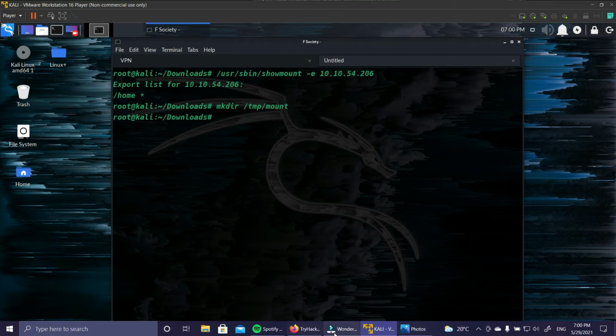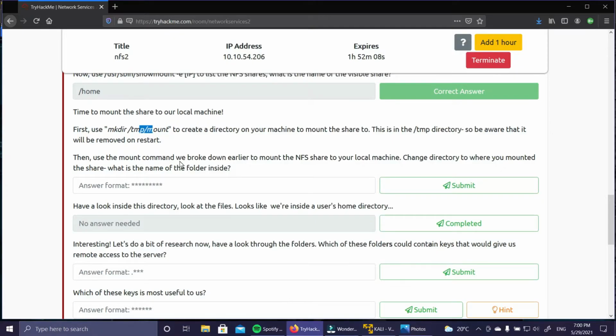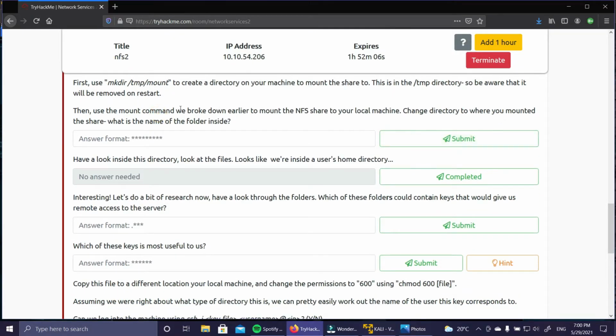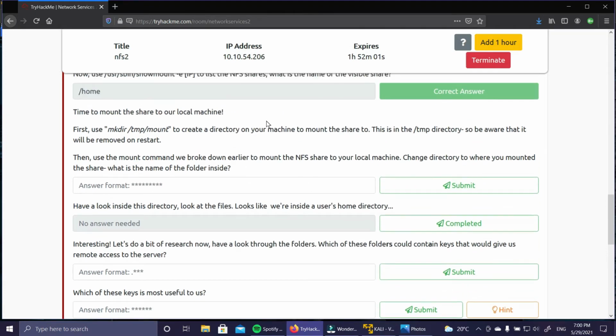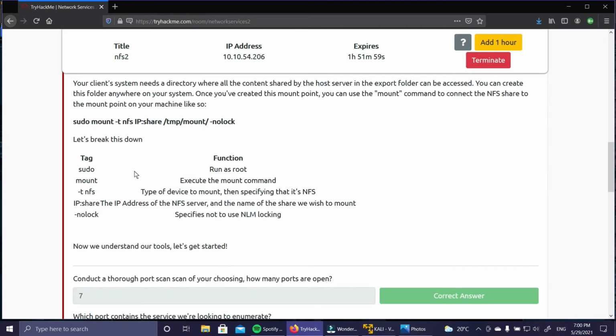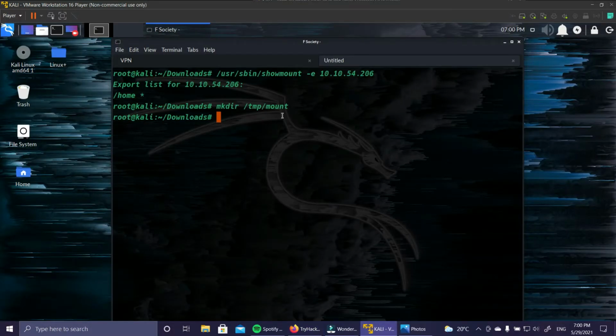We have created a directory inside the temp folder called mount, and now we are going to use the mount command to mount the NFS share. If you go above, here is the mount command. We don't need to use sudo as we are already running as a root user. So I'm just going to Control C and Control V.